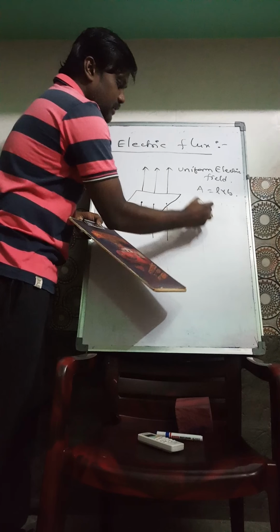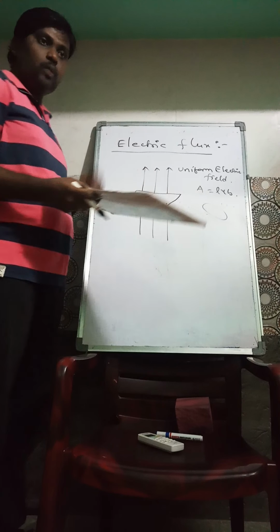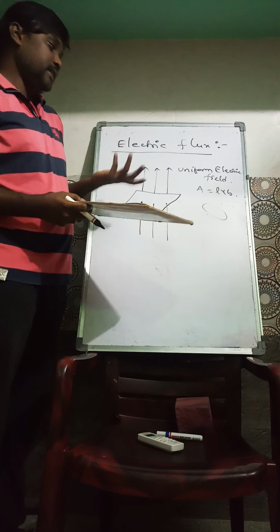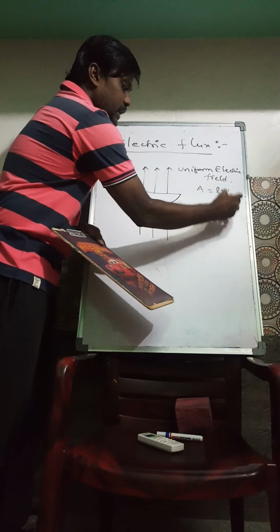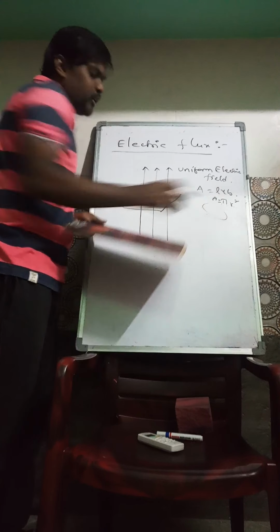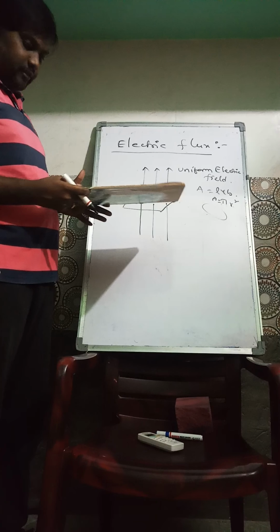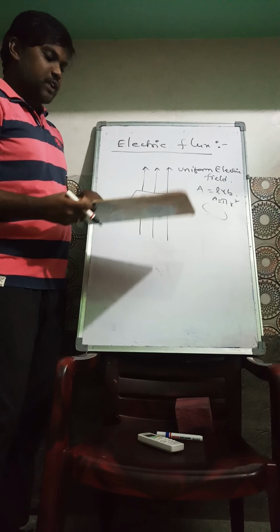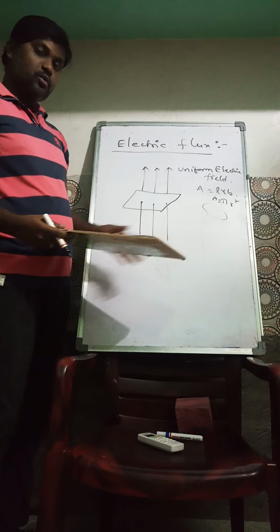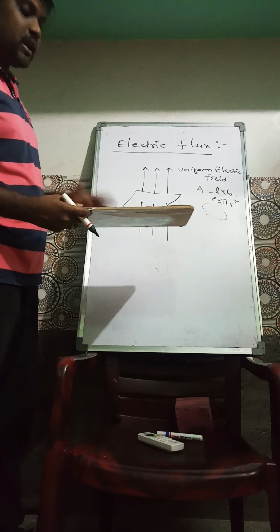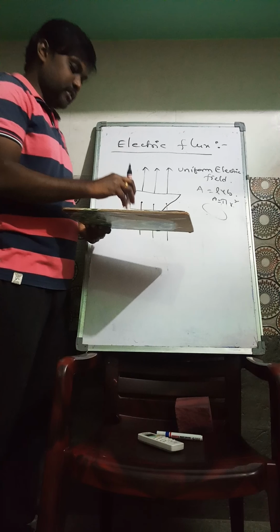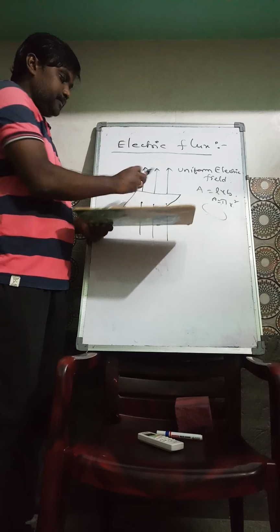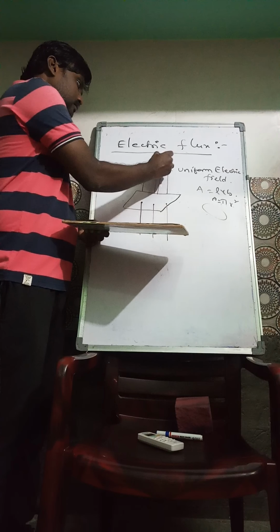Suppose it is a circular surface, like a 1 rupee coin, which is an open surface and circular, whose area is pi r square. Whatever the shape of the surface, open or closed, the area is a vector quantity, and its direction is normal to the surface. This is the direction of the area.